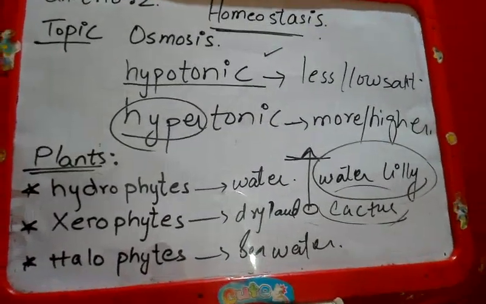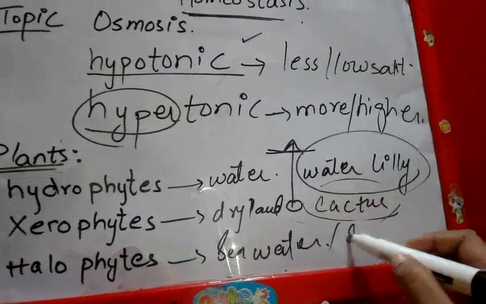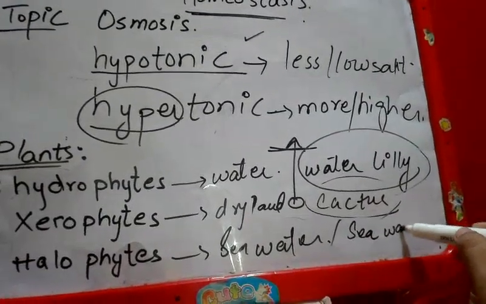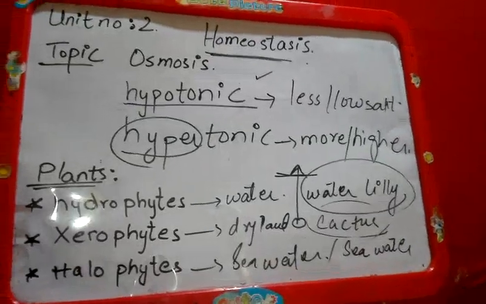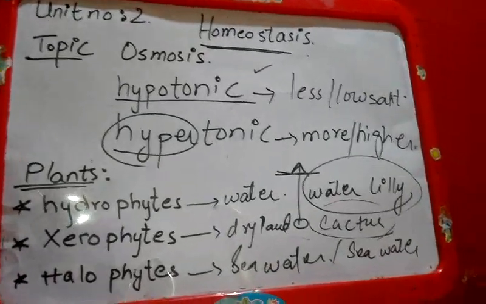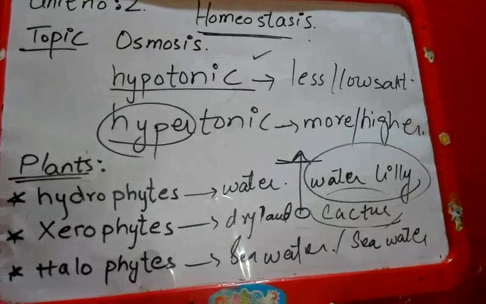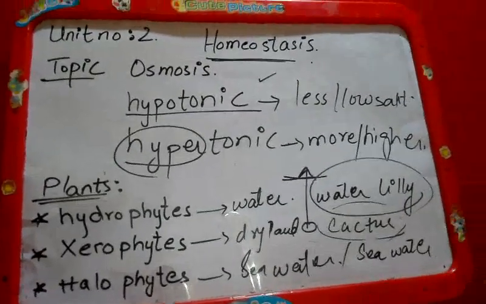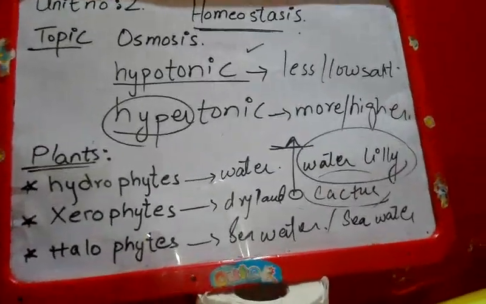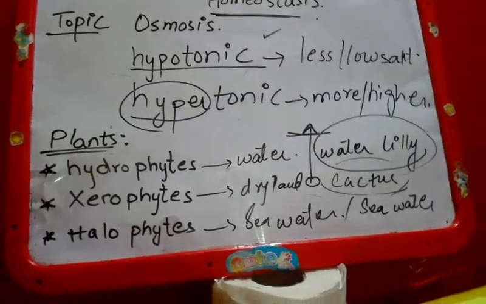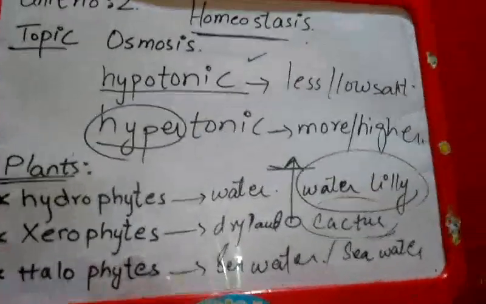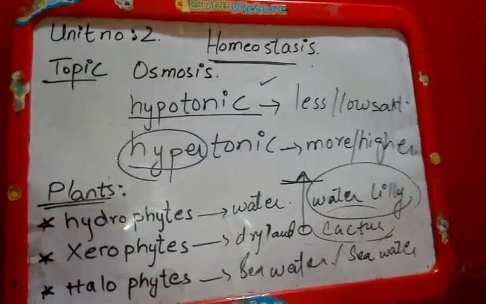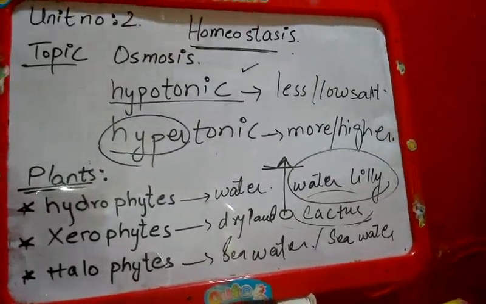Examples of halophytes are seagrass. You have seen many times in animated movies, the world inside water, where the fishes, sharks, and other creatures are moving inside water. There are lots of plants, lots of flowers, lots of colorful greenery everywhere. So what are those plants? They are inside the sea. These plants are called halophytes because they grow inside the sea. They need salt and seawater for their growth.